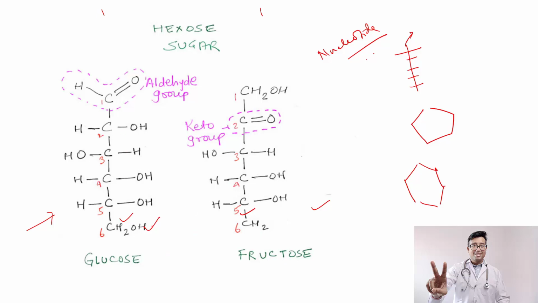Remember, aldohexose doesn't always necessarily mean glucose. One example of aldohexose is glucose. That is true for all of these. Why do I say so? Because even these H and OH positions, if they change, if this OH goes to the left side, it becomes galactose. If this H comes to the right side, it is known as mannose, right? Today's topic is not isomerism. It's a somewhat advanced topic. Today we are covering only the nomenclature.